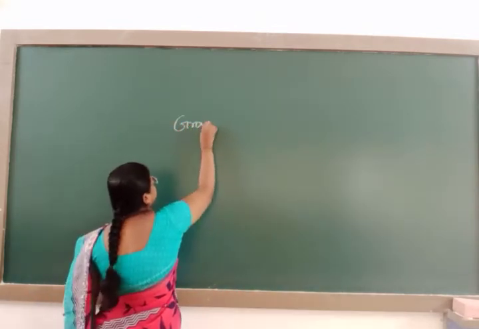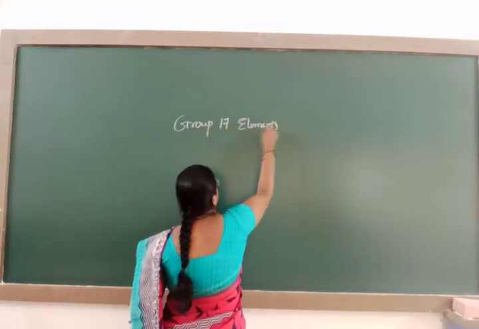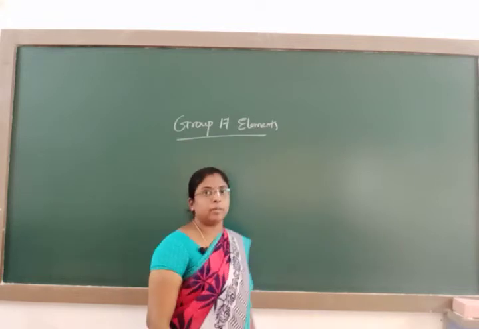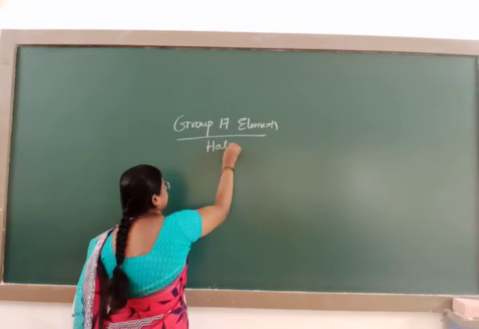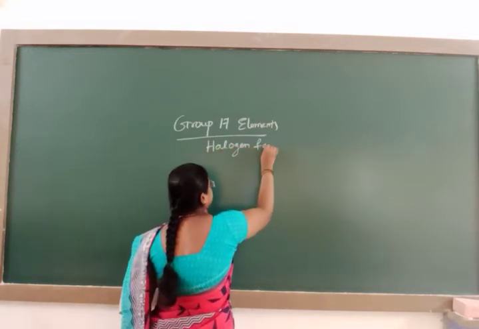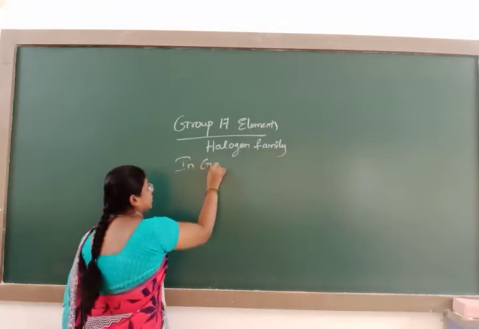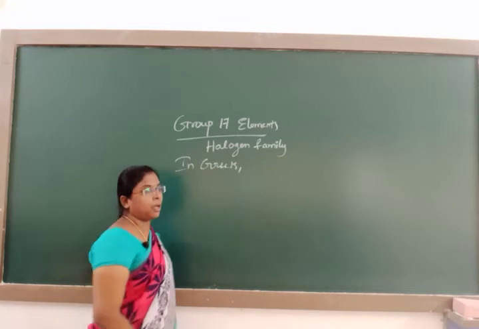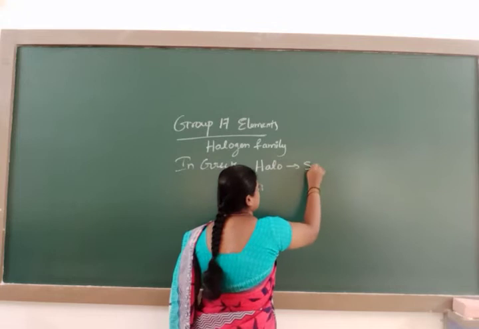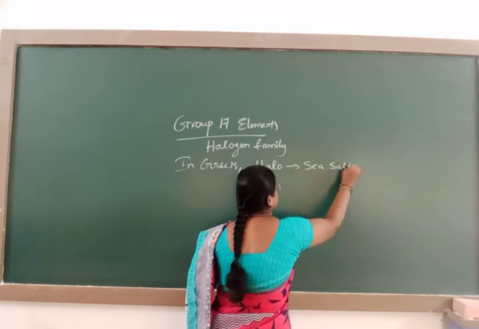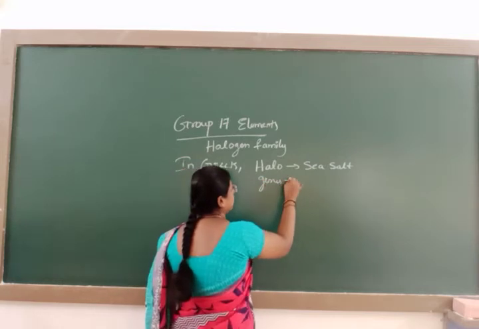Group 17 elements, they are also known as the halogen family. In Greek, the word halo means sea salt, and gens means producing.